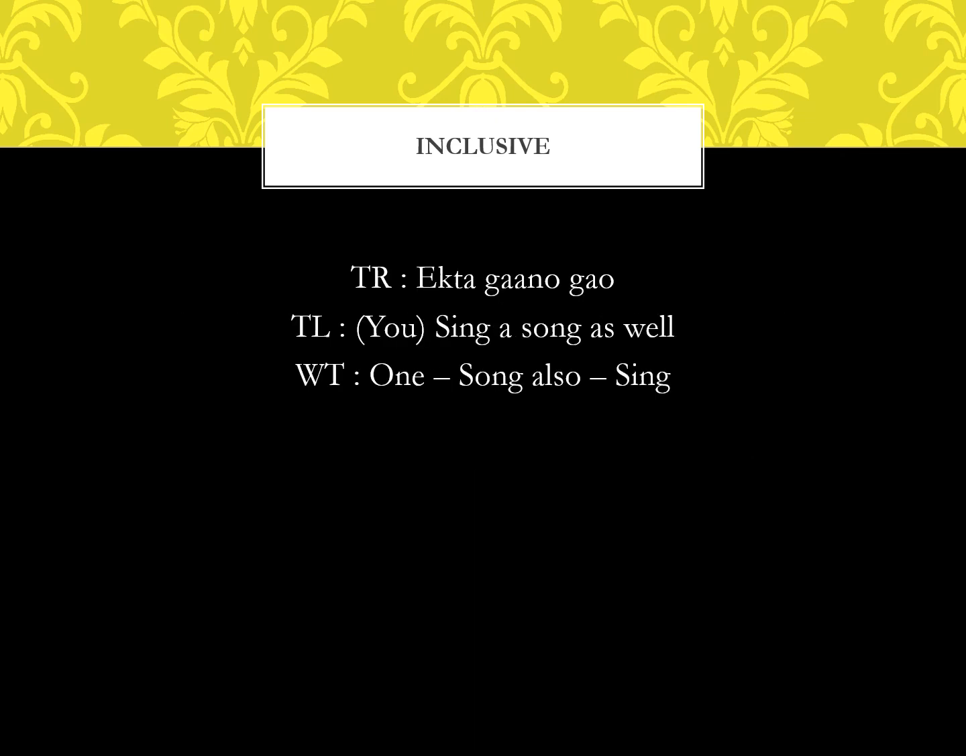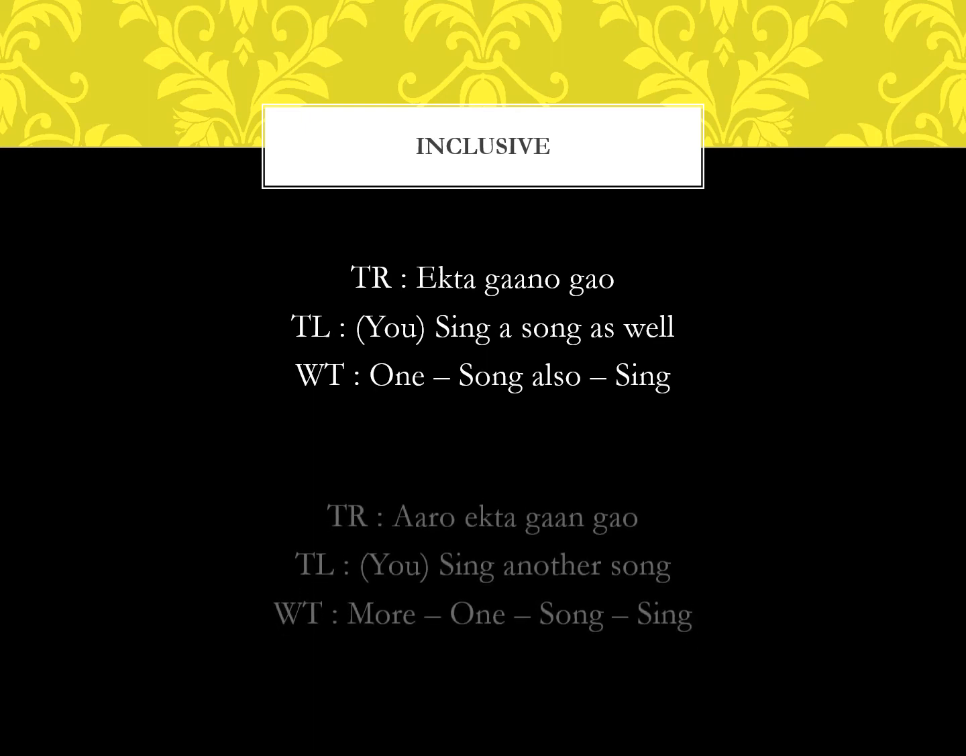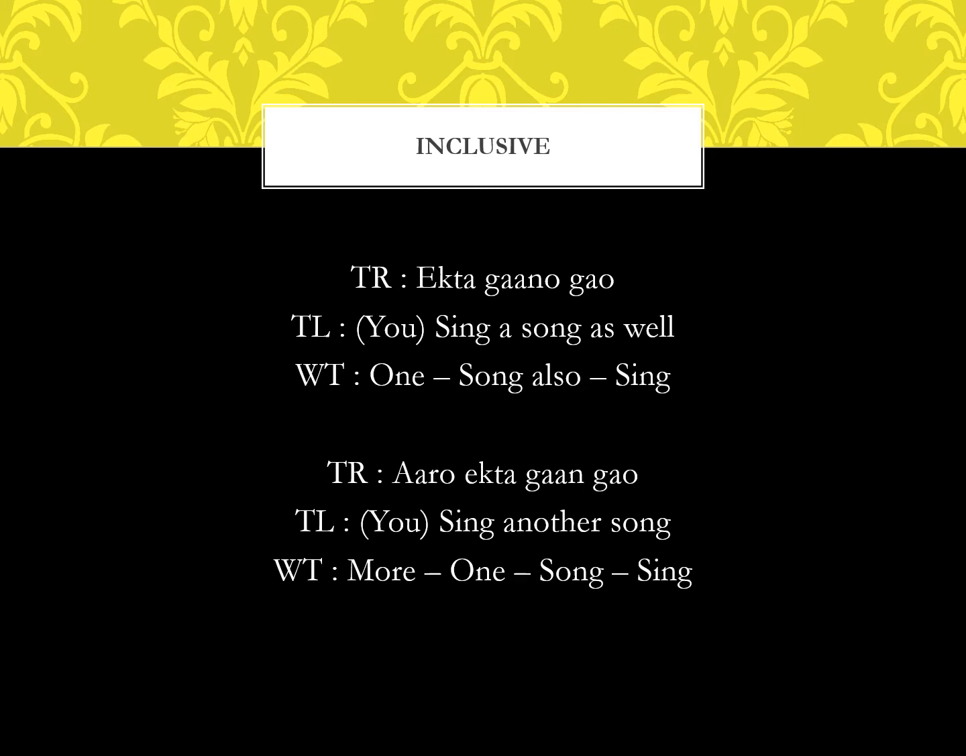Ekta gano gao. Now if I say ekta gan gao, it means sing a song. If I say ekta gano gao, it means sing a song as well, which implies that whatever performance you are doing, you do that and on top of it you sing a song. Aro ekta gan gao. Aro, as we learnt, means more. Ekta is one. Aro ekta gan means one more song.